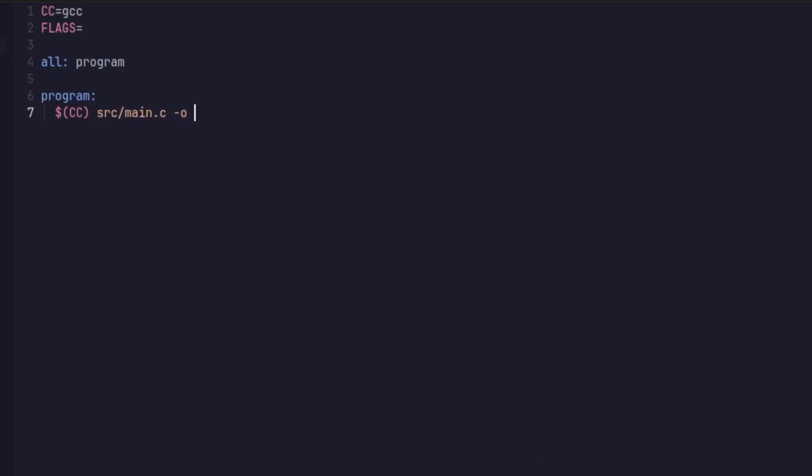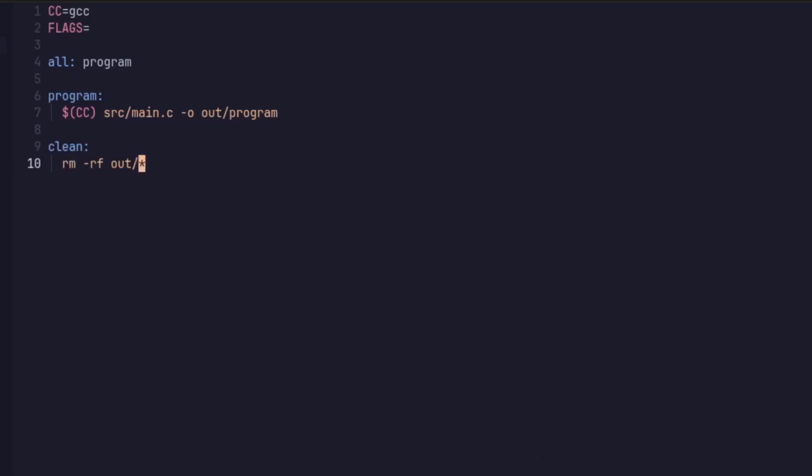As we have created a directory for out, we will just say out/ and then program. The final rule that we need for the moment is a cleaning rule. So for this, I'm going to drop two more lines, and I'm going to say clean colon and drop a line. And this is just an easy rm -rf out/snowflake. Of course, from what I understand, if you're using this in WSL, this should also work just fine.